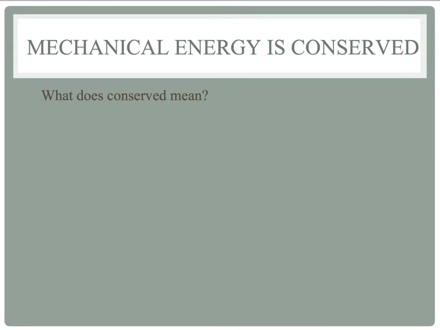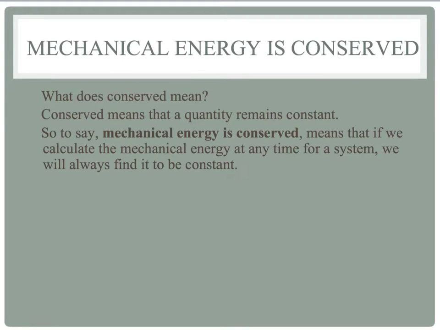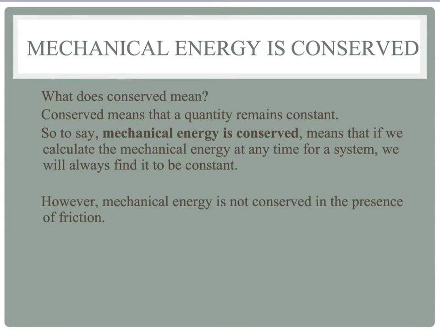So then for us to talk about how mechanical energy is conserved, we've got to look at what this word conserved means. So conserved just means that a quantity will remain constant. So when we say mechanical energy is conserved, it means that if we calculate the mechanical energy at any time for a system, we will always find it to be constant. So whether it's at the beginning or the end, if we add up the kinetic and potential energies, they will always add up to be the same value. However, okay, this is important, mechanical energy is not conserved in the presence of friction. So we're talking about frictionless environments.